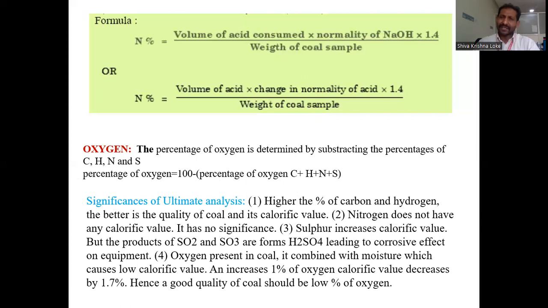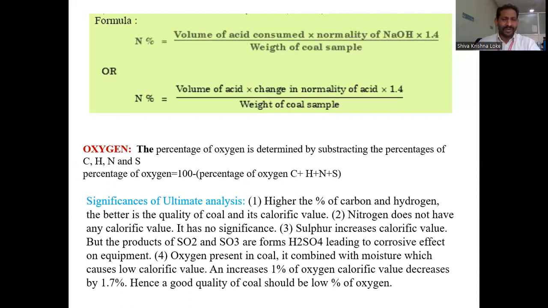Third, if sulfur is present in the coal sample, the calorific value is increased. But there is a disadvantage if sulfur is present in the coal sample. When the sulfur is converted to oxides, sulfur dioxide, those oxides again combine with water or moisture to form acid. That acid has a corrosive effect on the combustion apparatus or furnace.